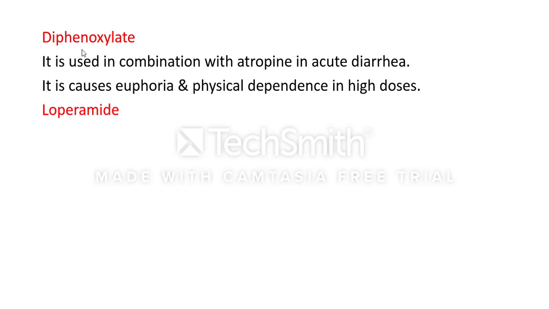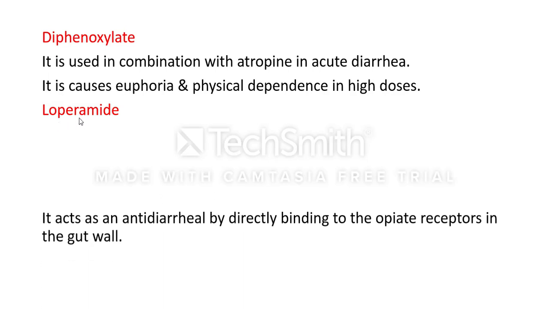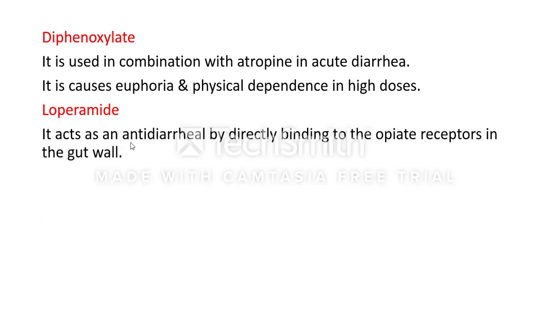The next drug, containing the 4-phenylpiperidine derivative, is loperamide. Loperamide acts as an antidiarrheal by directly binding to the opiate receptor in the gut wall.